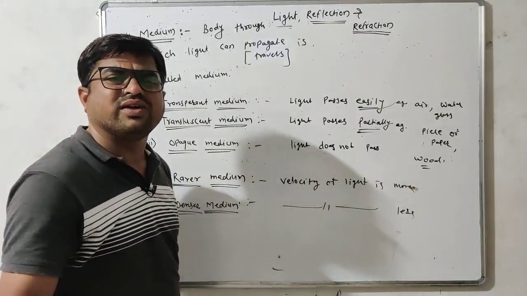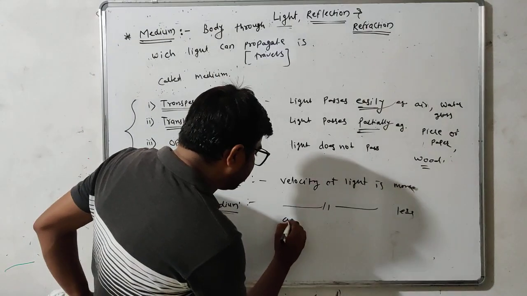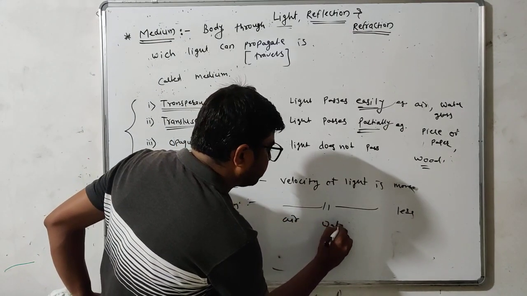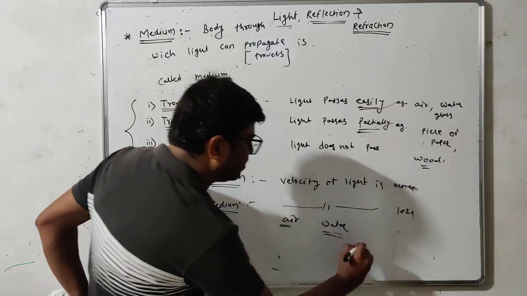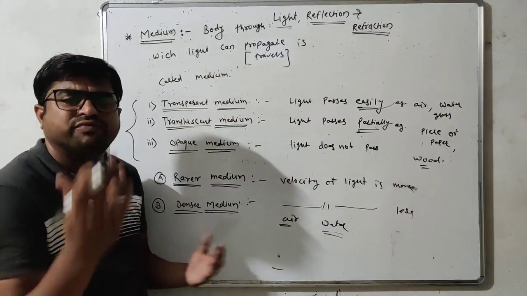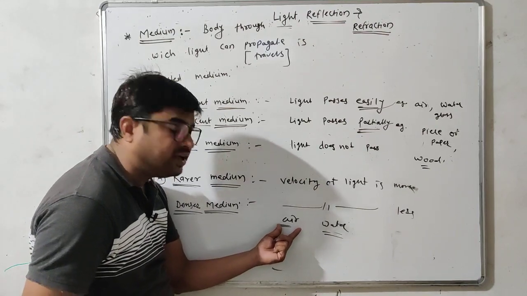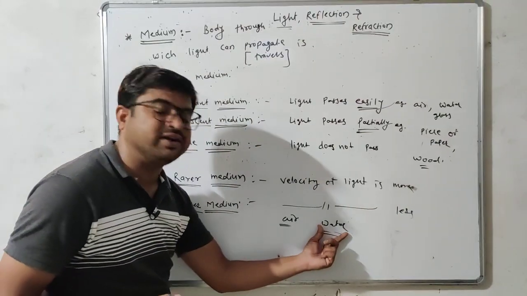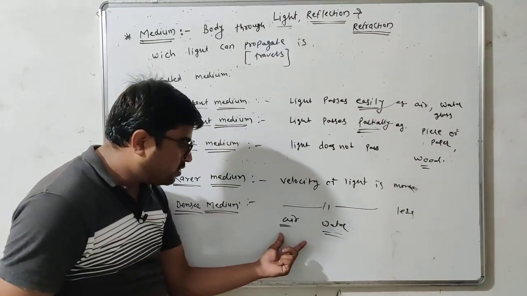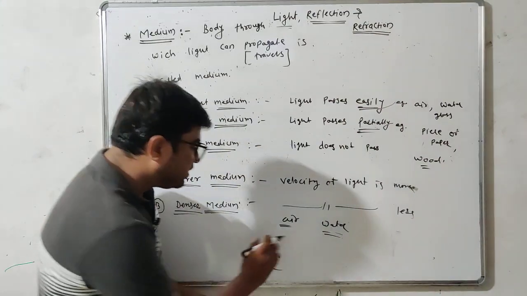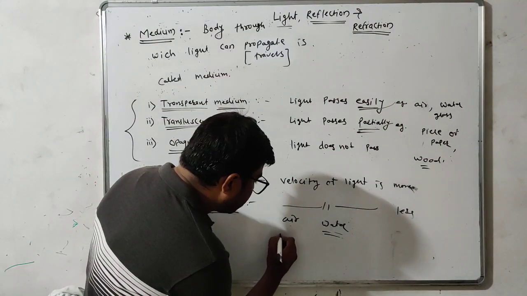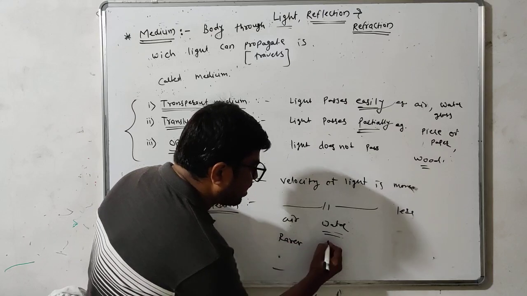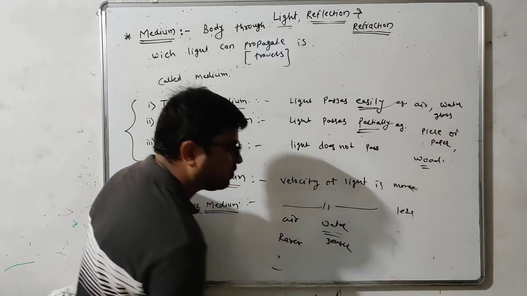Now let us take an example. If we take air and water and compare these two media, obviously we know that the velocity of light in air is more than the velocity of light in water. Therefore, while comparing these two, air is the rarer medium and water is the denser medium.